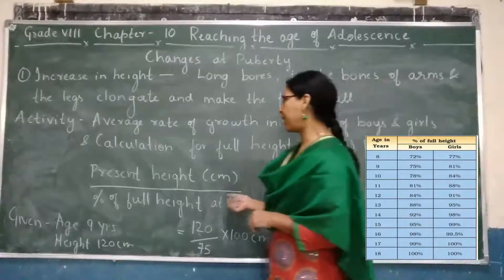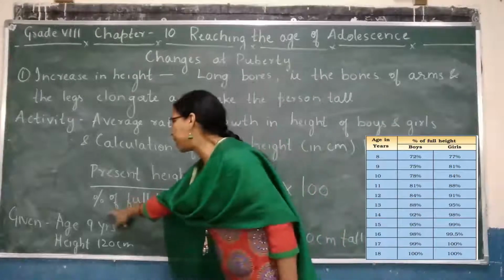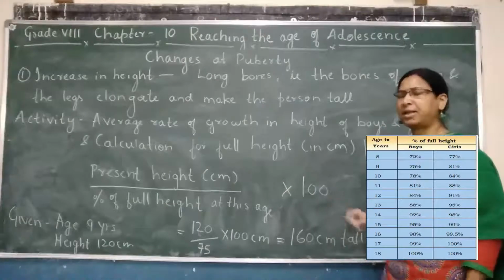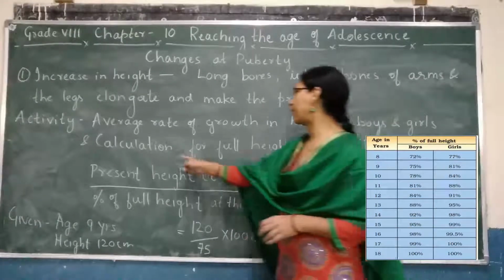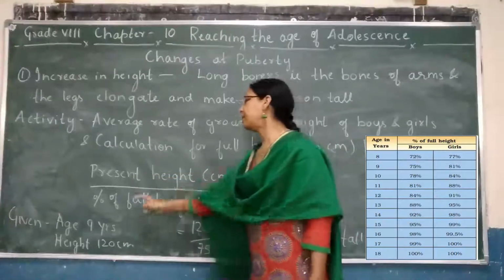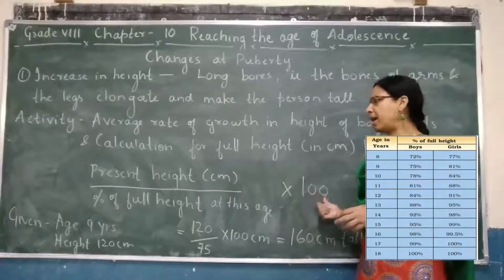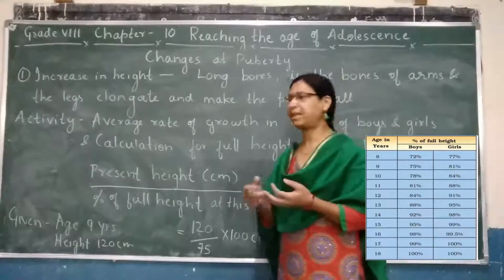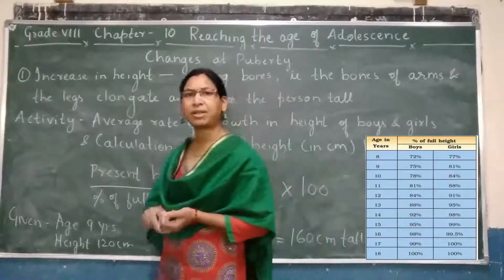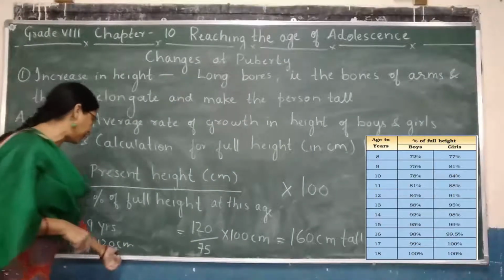The formula for that is present height in centimeters divided by percentage of full height at this age, into 100. Once again, what is the formula for calculation of full height? It is the present height in centimeters divided by percentage of full height at this age, into 100. Suppose the age is 9 years and the height is 120 centimeters.